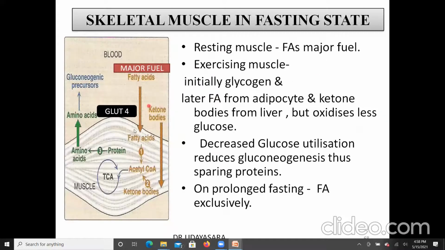The exercising muscle initially utilizes the glucose derived from glycogen breakdown. Later, it utilizes fatty acids and the ketone bodies from the liver, but oxidizes less glucose, because decreased glucose utilization will reduce gluconeogenesis, and thus it spares the protein. On prolonged fasting, fatty acid is utilized exclusively.